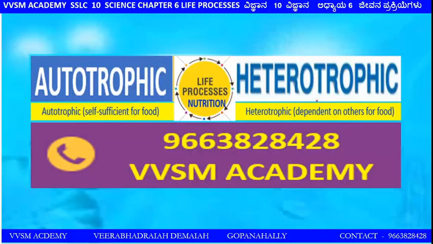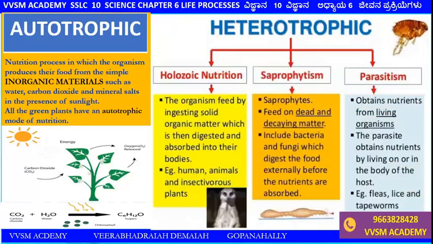Autotrophic and heterotrophic life processes, nutrition. Science chapter 6. What is autotrophic nutrition? Nutrition process in which the organism produces their food from simple inorganic materials such as water, carbon dioxide and mineral salts in the presence of sunlight. All the green plants have an autotrophic mode of nutrition.